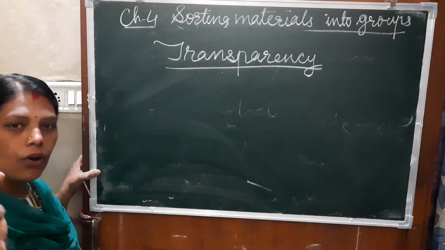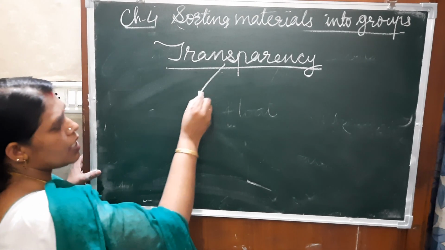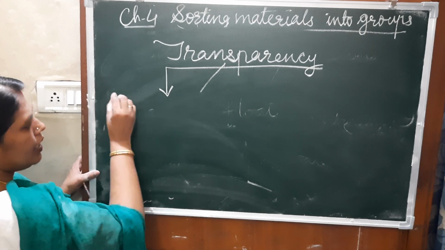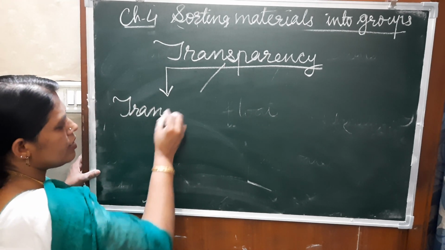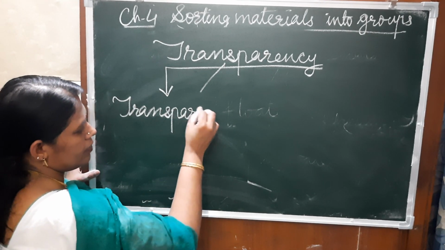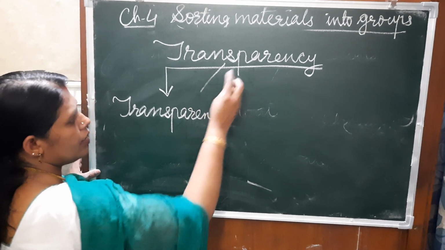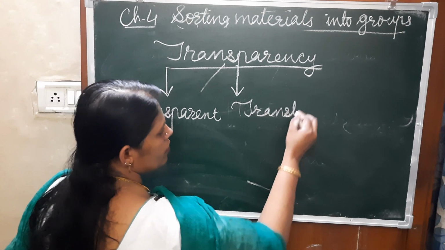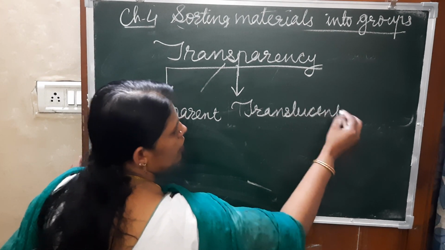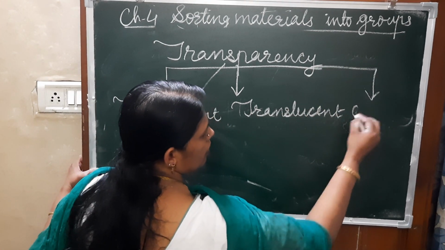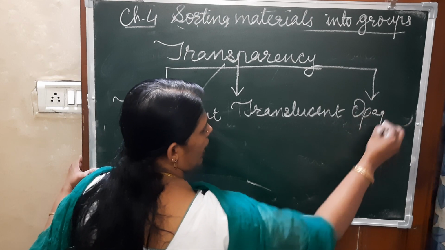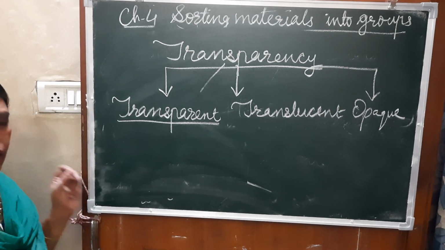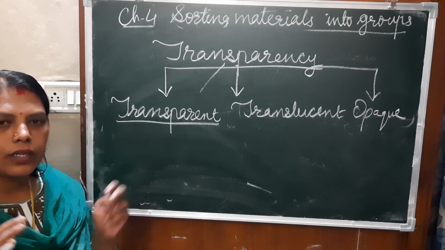According to that, the objects are divided into three: transparent, then translucent, then the third one is opaque. What is it? Opaque. Okay, so transparent means you can fully see the things kept behind it.